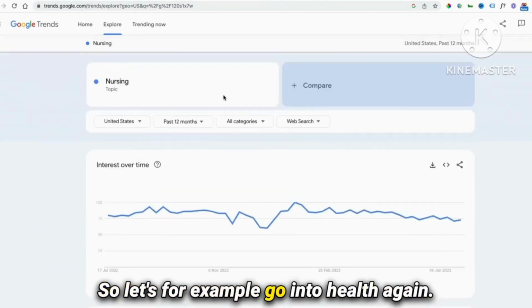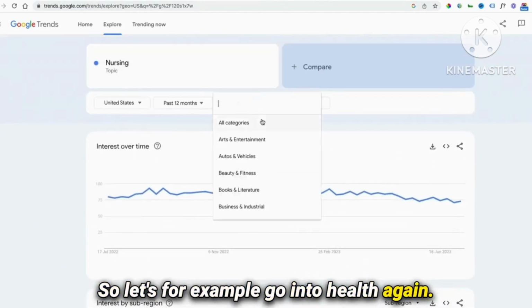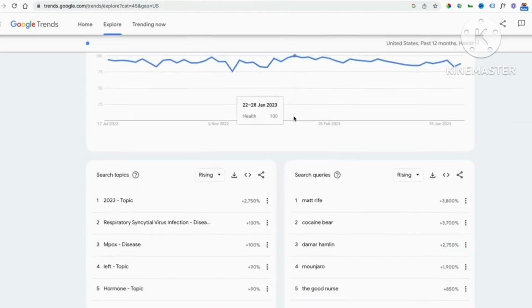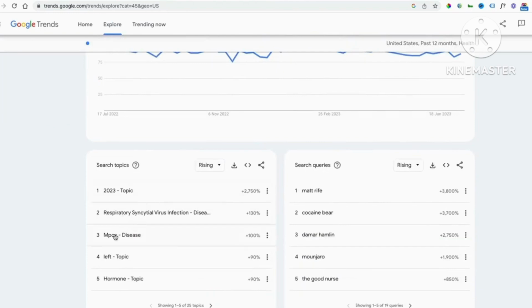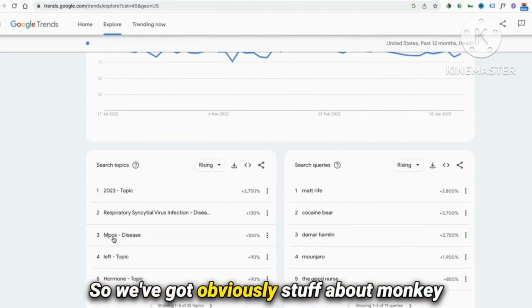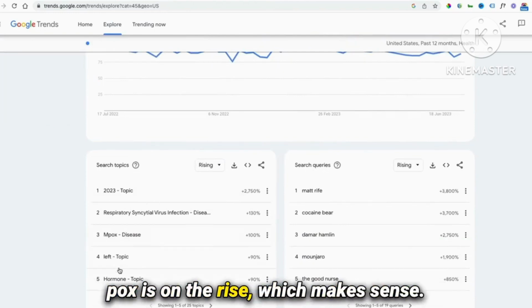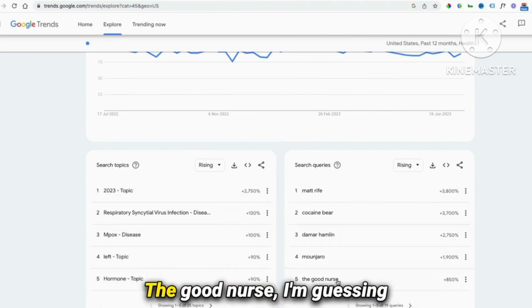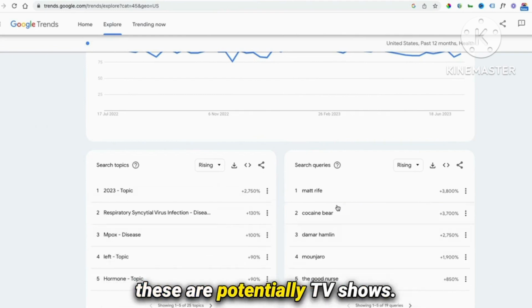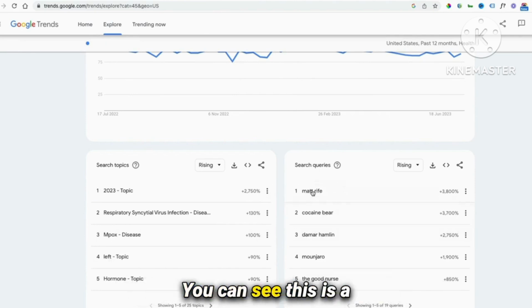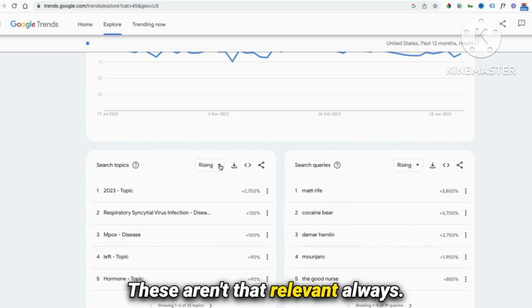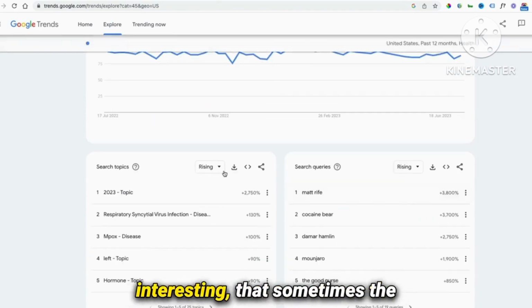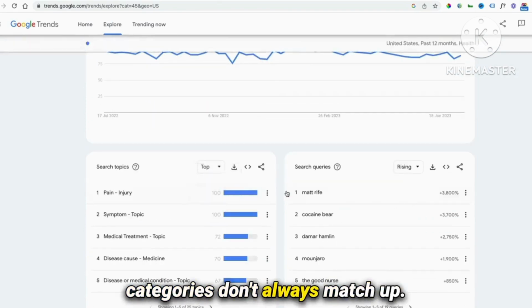So let's, for example, go into health again. So we're going to go into health and then come down. Okay, so we've got different things here. So we've got obviously stuff about monkeypox is on the rise, which makes sense. That's been relevant in some areas. The Good Nurse, I'm guessing these are potentially TV shows. You can see this is a comedian, this is a movie. These aren't that relevant always. And this is something I often find interesting, that sometimes the categories don't always match up.